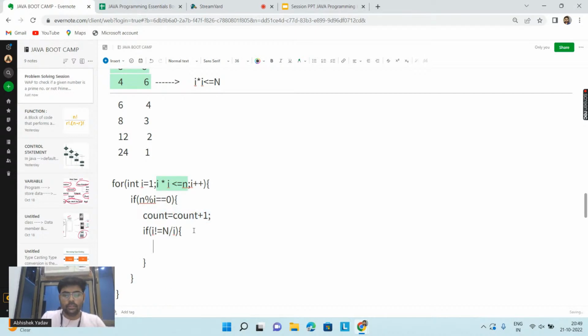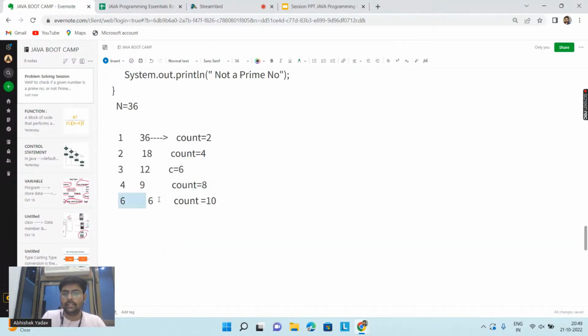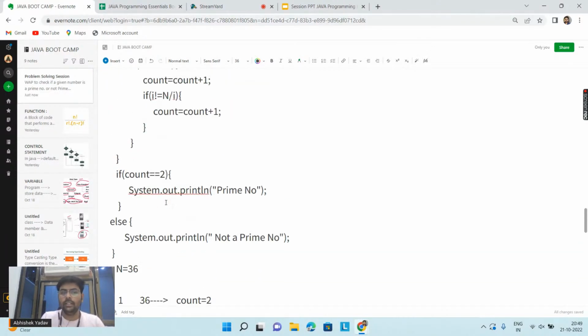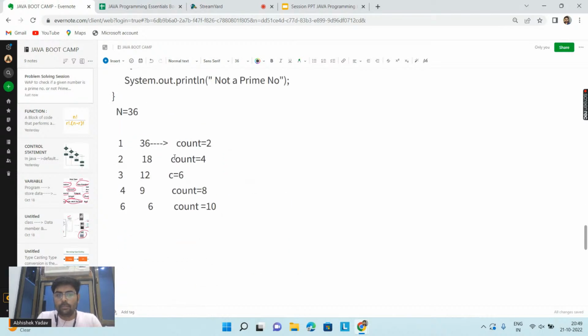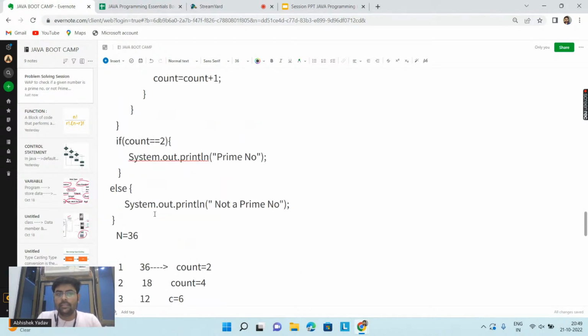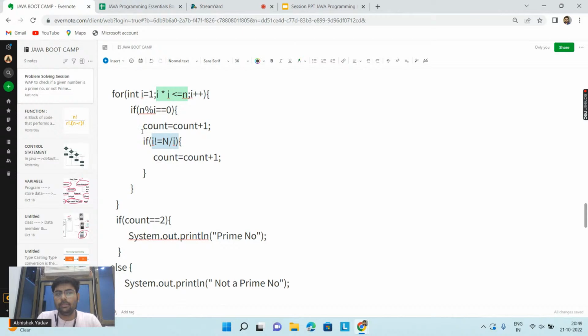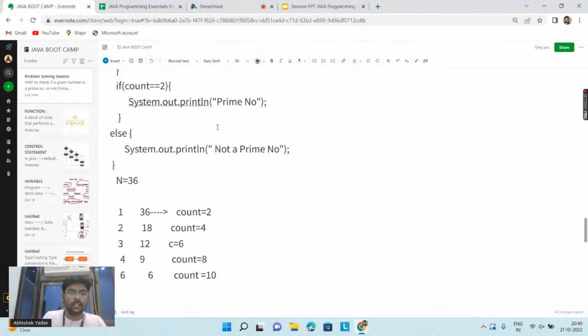Okay, so this condition, why I have written i not equal to n by i, so to handle this test case, to handle this situation, I have written this. Everyone is clear now why I have written this if part, that is i not equal to n by i? I am saying that if both the factors are unique, then I will again increase count. If both the factors are common, then this if condition will not get true, and this means I will not increase the count by 1. Everyone is clear, right? So let's try to make an observation now on this